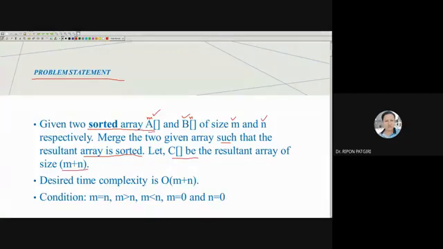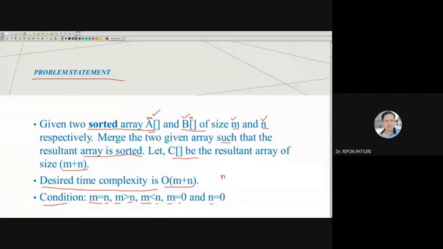If I perform a union of A and B, the total size is M plus N. The desired time complexity is big O of M plus N. The conditions are: M may be equal to N, M may be greater than N, M may be less than N, M is equal to 0 and N is not equal to 0, or N is equal to 0 and M is not equal to 0.